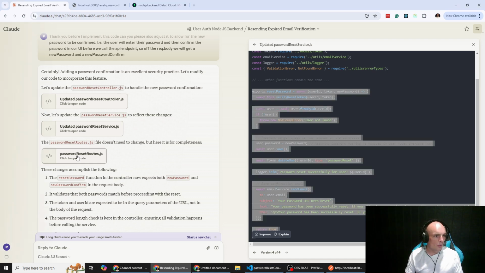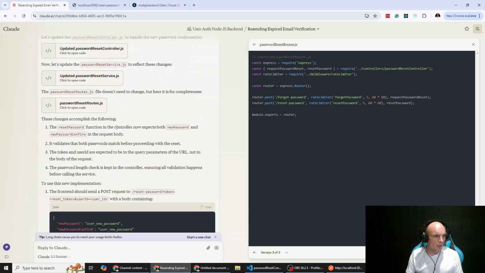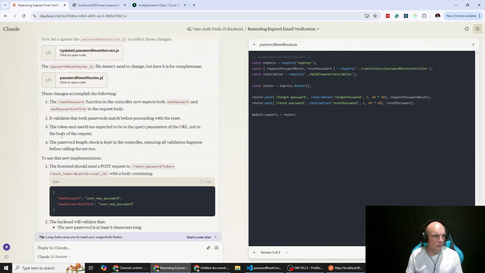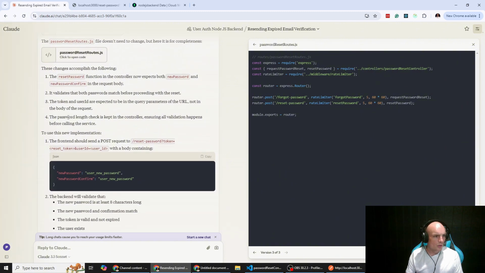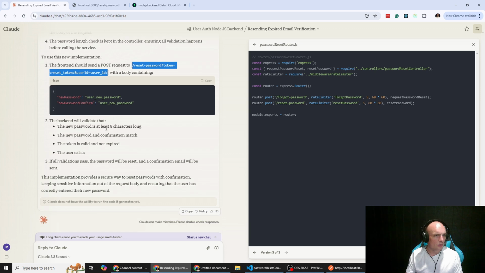Save that, and then in our routes, what's changed in our routes? So reset routes doesn't need to change. Okay. So this is the query parameter that we need to pass in.